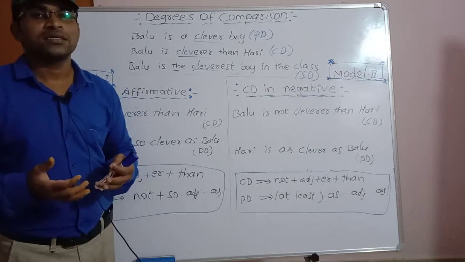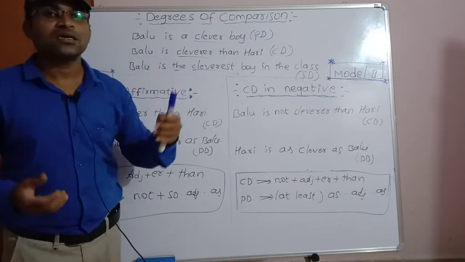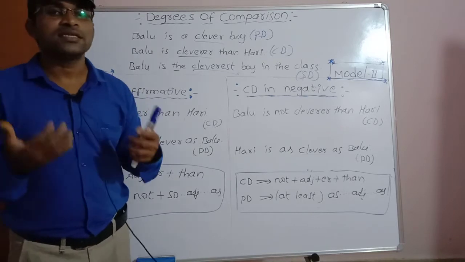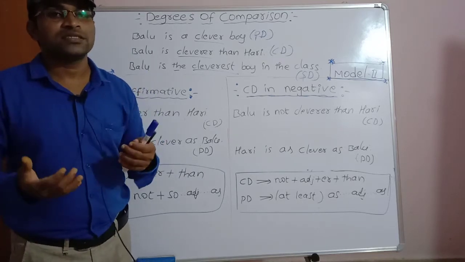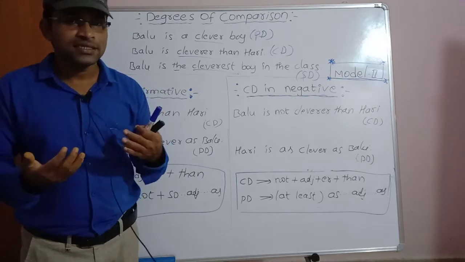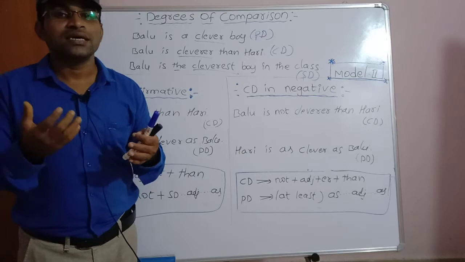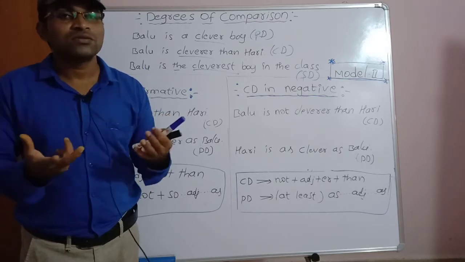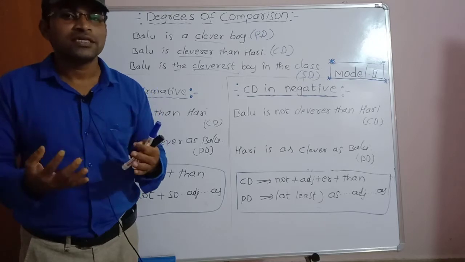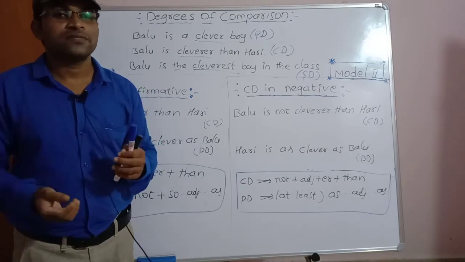Today we will discuss degrees of comparison. We have three degrees of comparison. They are the positive degree, the comparative degree, and the superlative degree.